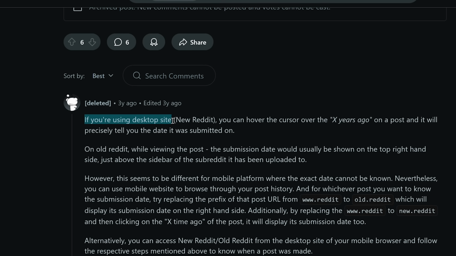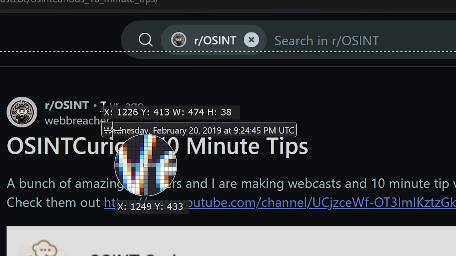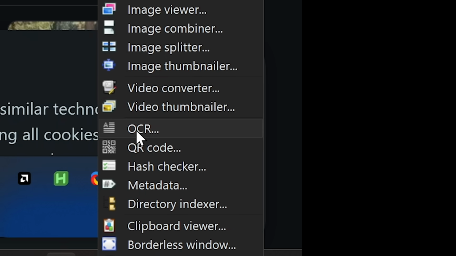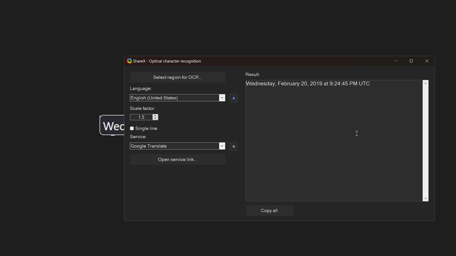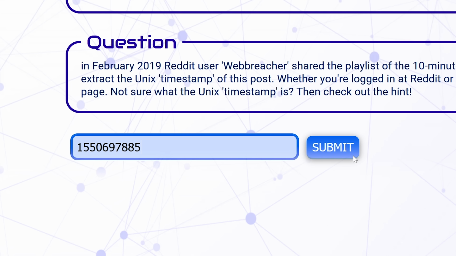If you're using the desktop site, you can hover the cursor over the X years ago on a post and it will precisely tell you the date it was submitted on. Oh, there we go. Of course, I'm not going to be able to copy this. Let's take a screenshot. The screenshot tool I'm using has OCR. So if I select this, it should copy the text. There we go. Convert this to a Unix timestamp. Does this work? It's wrong.